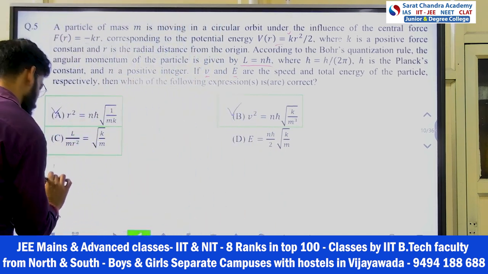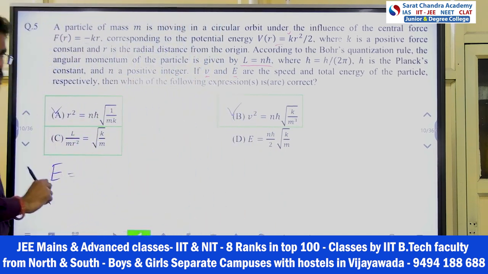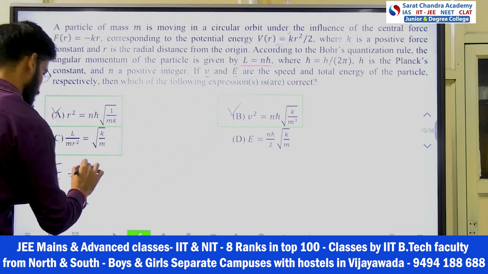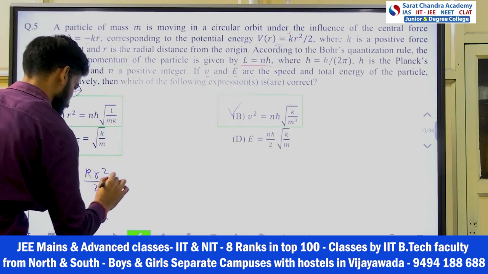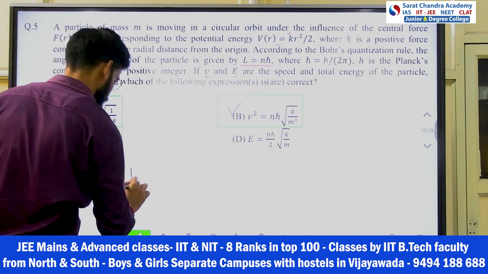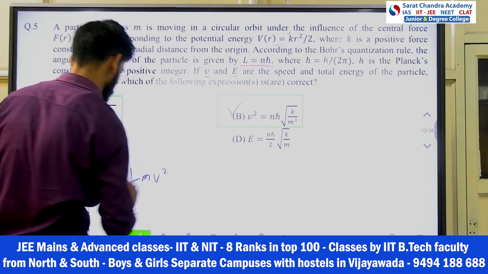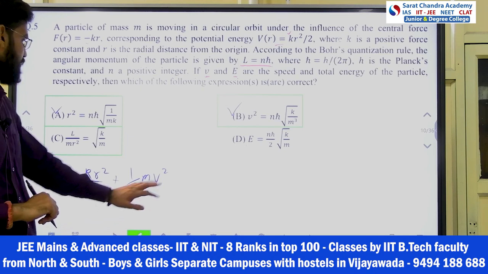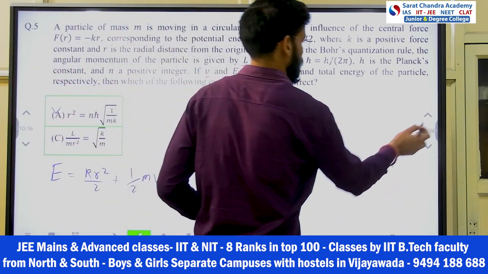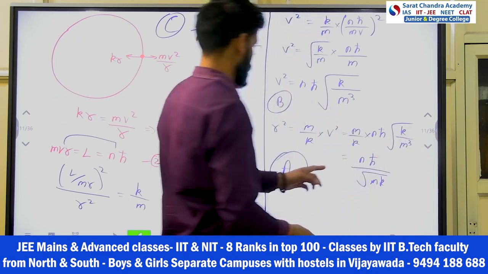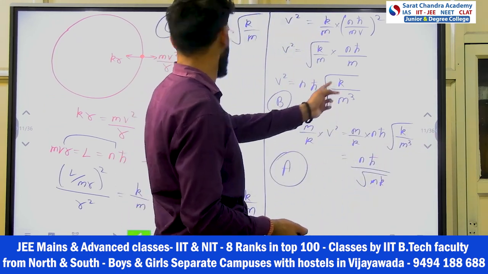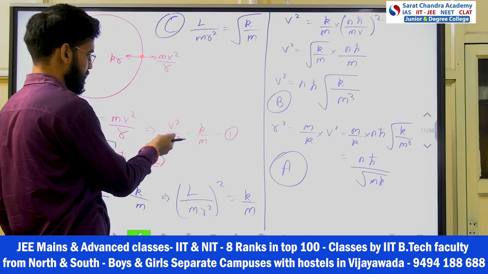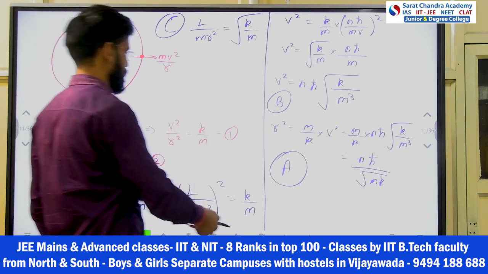So total energy, what can I write down? Kinetic energy plus potential energy, right? Potential energy is how much? Kr square by 2. Plus kinetic will be how much? Half mv square, right? So first of all, I can say half mv square. So v value you put v square. V square I have n h bar here. Or if I see from here, v square is how much? Kr square by m, right?